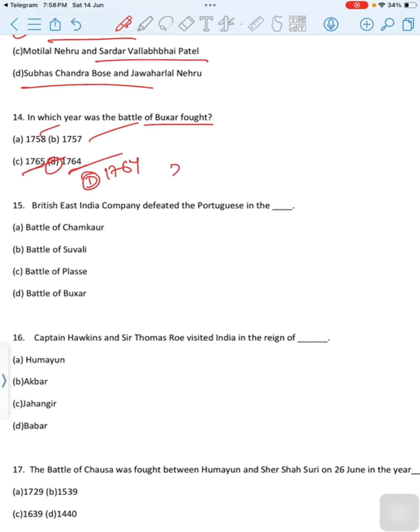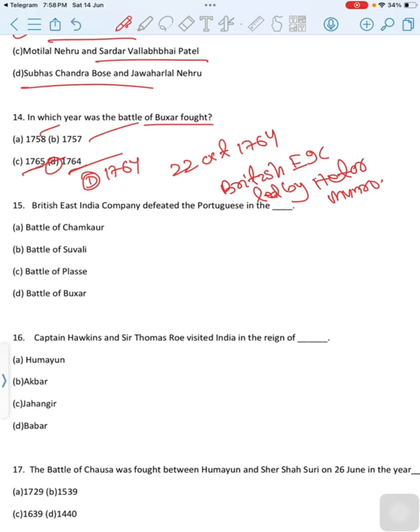The Battle of Buxar was fought on 22 October 1764 between the British East India Company led by Hector Munro and the combined army of the allied Indian states, including Bengal, Awadh and the Mughal Empire. Correct option is option D, 1764.